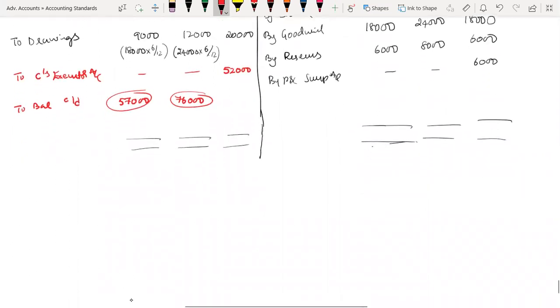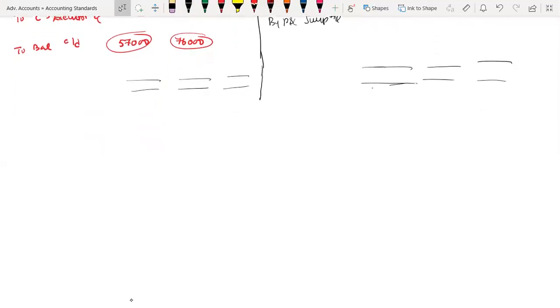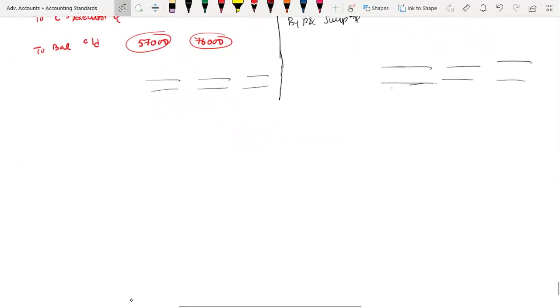Now let us go to the section 37 application. So as on 31st March, what was the scenario? We have to check out. Correct? So they have asked the right of legal executor. So now let us go to the right of legal executor. This is in the main page, main solution. Working notes are next page. Right of C's legal executor.